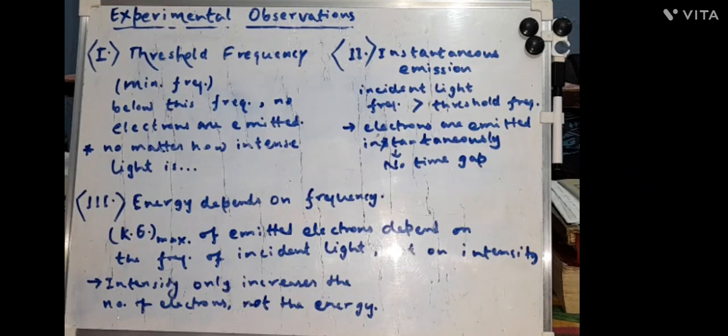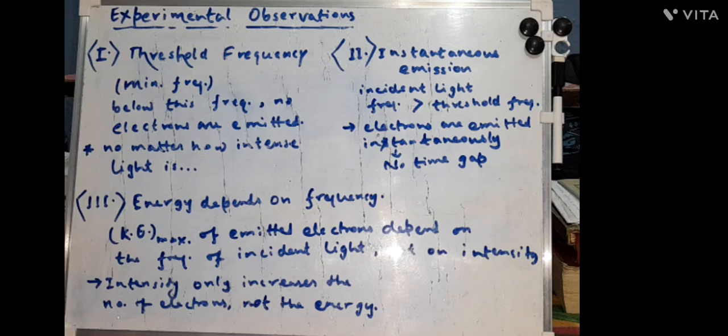Okay, so let's come to the experimental observations. We have three crucial observations from the experiment, and the first is threshold frequency. What is this threshold frequency?